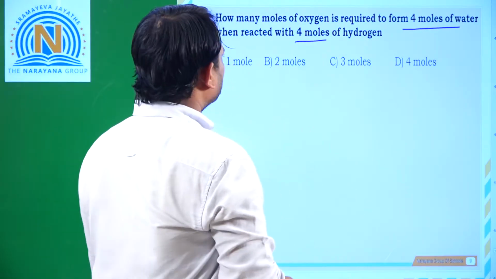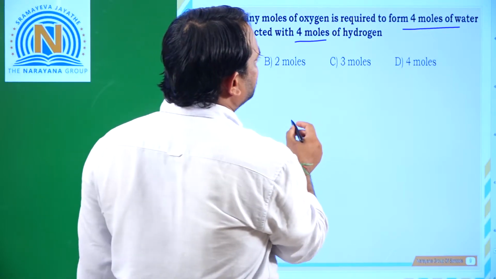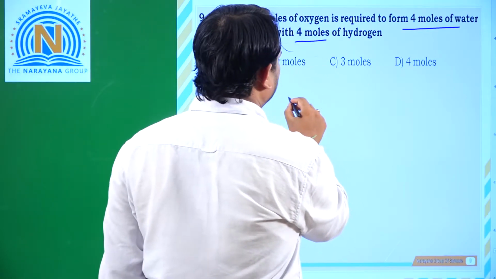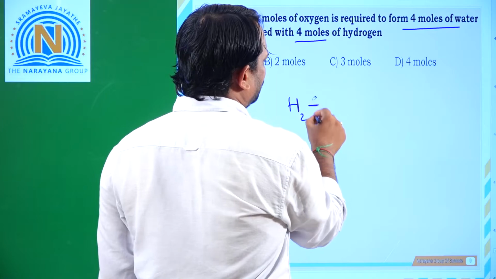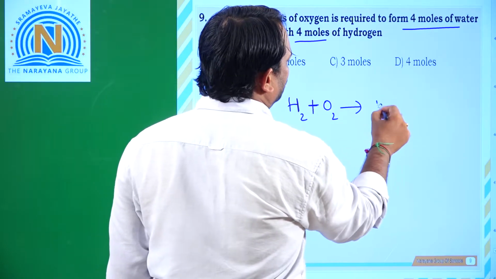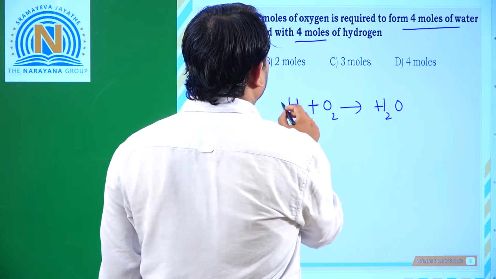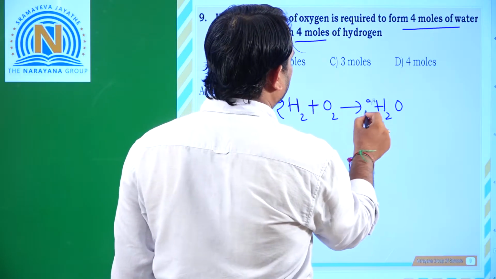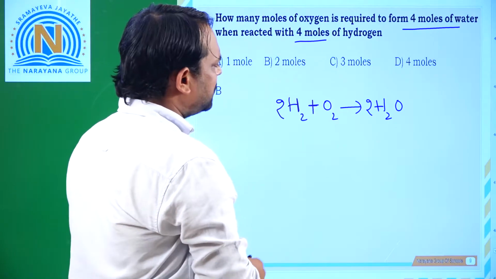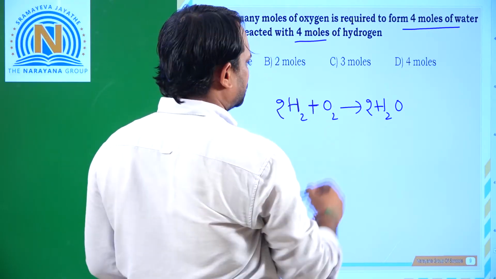moles of hydrogen? See here, how many moles of oxygen is required to form 4 moles of water? So generally, the reaction is H2 plus O2 gives rise to H2O. So balance the equation: 2H2 plus O2 gives rise to 2H2O. This is a balanced equation. So 4 hydrogens and 2 oxygens.